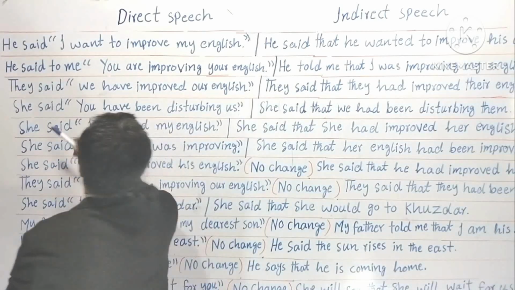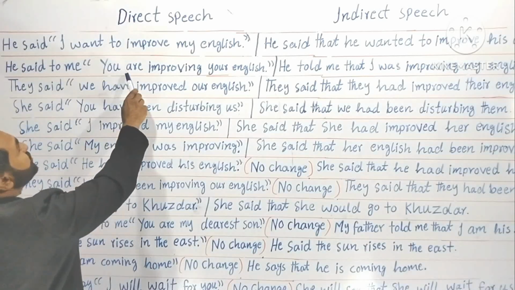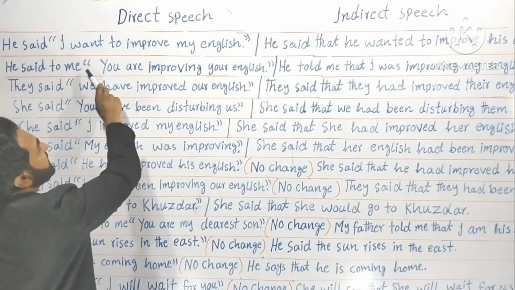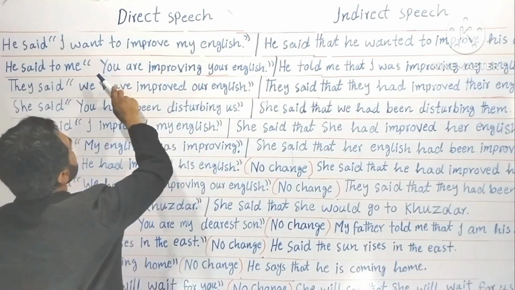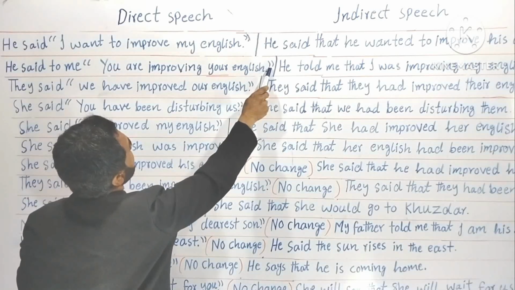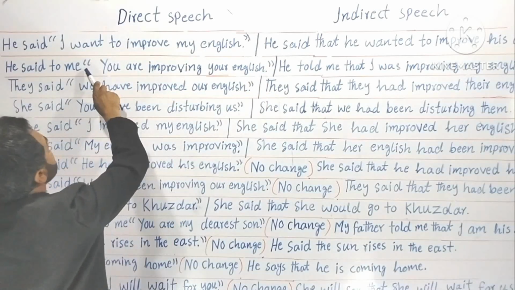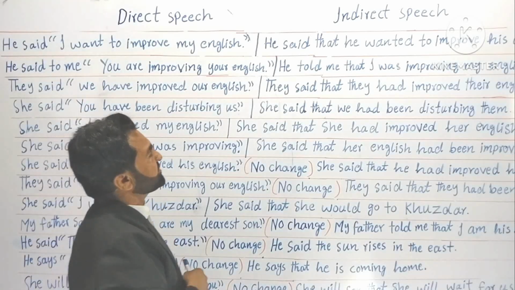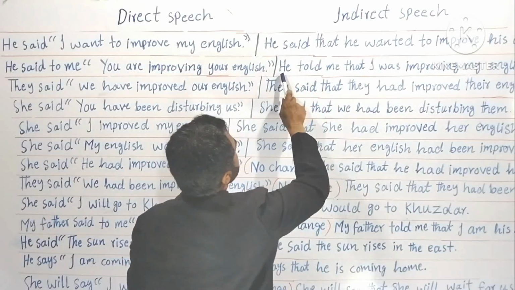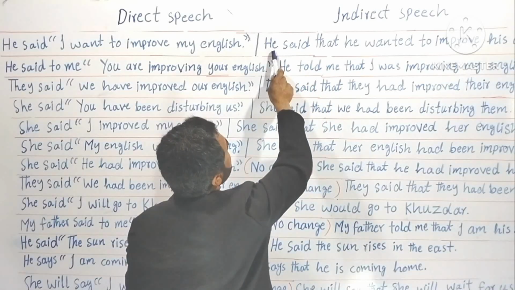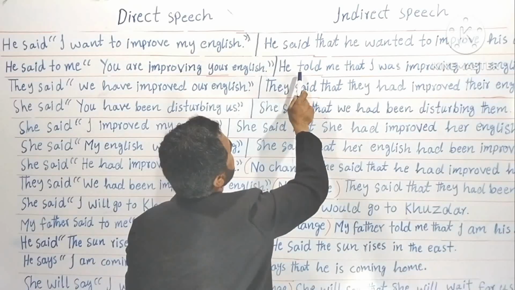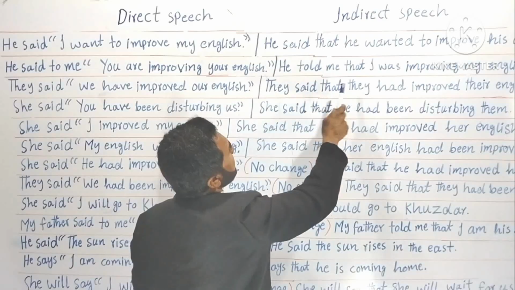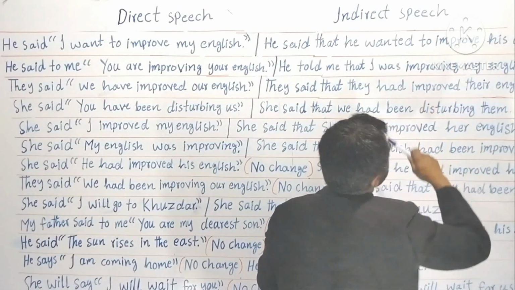You see? He said to me, "You are improving your English." Now you see, it's present continuous. You see, it's inverted commas. He said to me, you are improving your English. Now look at the indirect speech. He told me. You see, here it is "he said", but here it's not "he said". Why? Because he said to me. So it will change into he told me that I was improving my English.